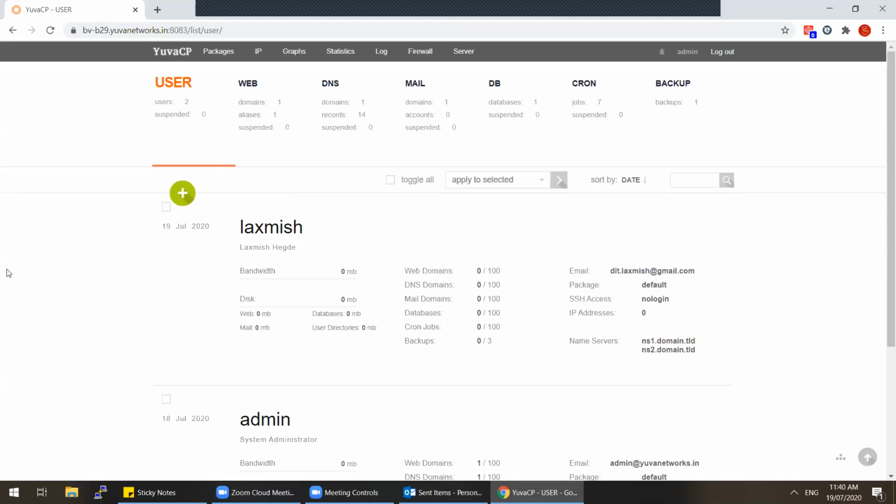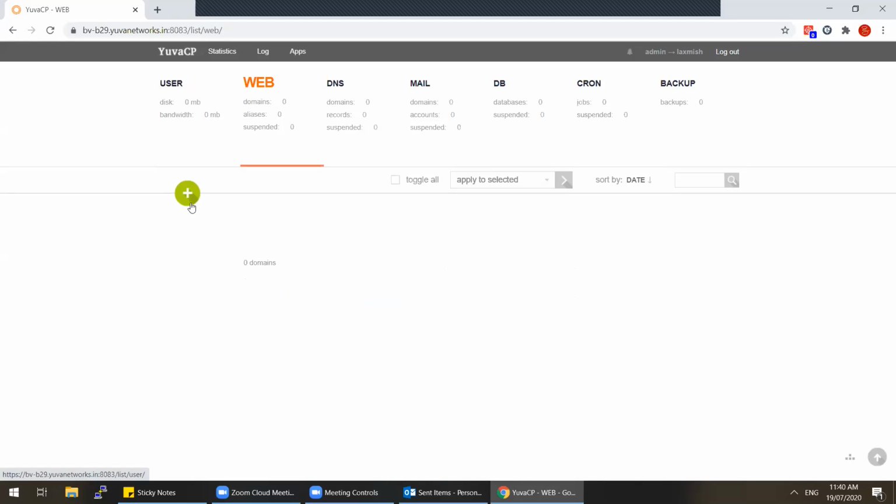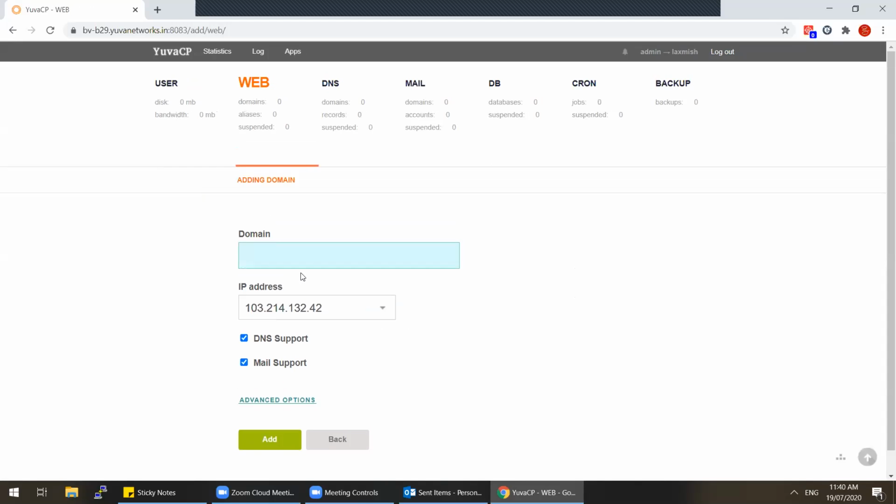So the credentials will go there. Now this will be a separate user, and from the admin user you can log into that particular user. Once you log into that user, you'll have access only to the space created for this user. In this user you can add domains. You go to web and add the domain. Only this user will be able to access that web, and from the admin user you can access any user. Whatever domain you want, you can just add it. That's all, the domain will get added.